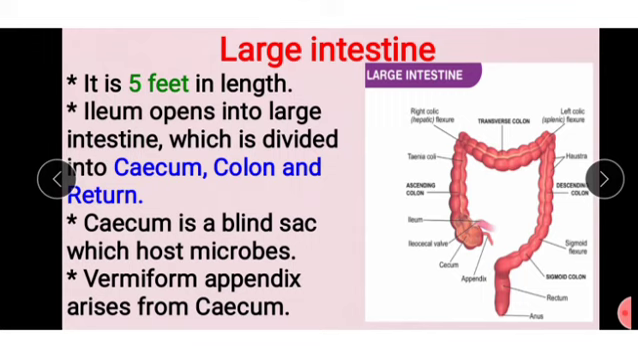Cecum is a bent sac which hosts microbes. Here a host of microbes are present. Next, the vermiform appendix arises from the cecum. This is the appendix. It is a worm-like structure that opens into the cecum.